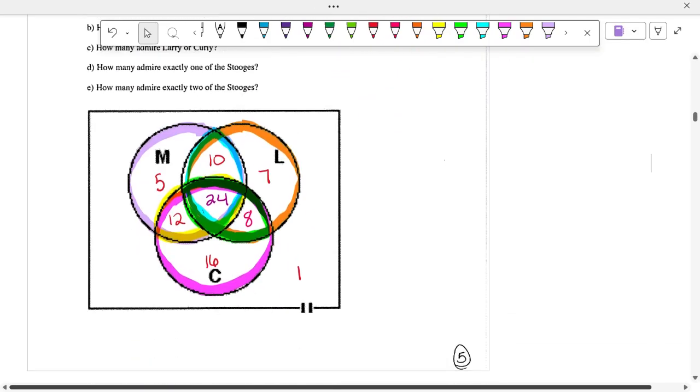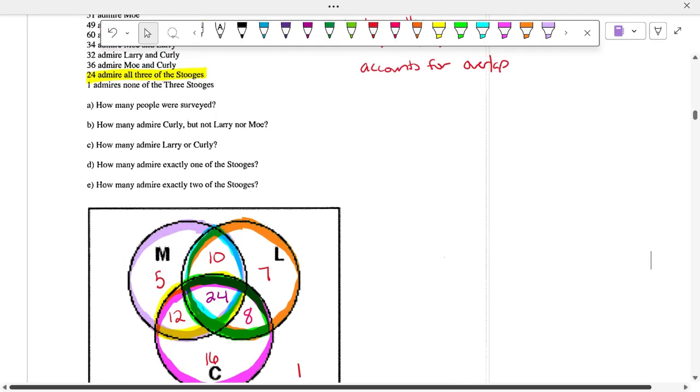All right. So, how many people were surveyed total? How many were surveyed total? How many? 83. How do you know that? You just add up every single number in that Venn diagram. All right. So if I add up every single number in my Venn diagram, do I get 83? Yep. So there were 83 people surveyed.